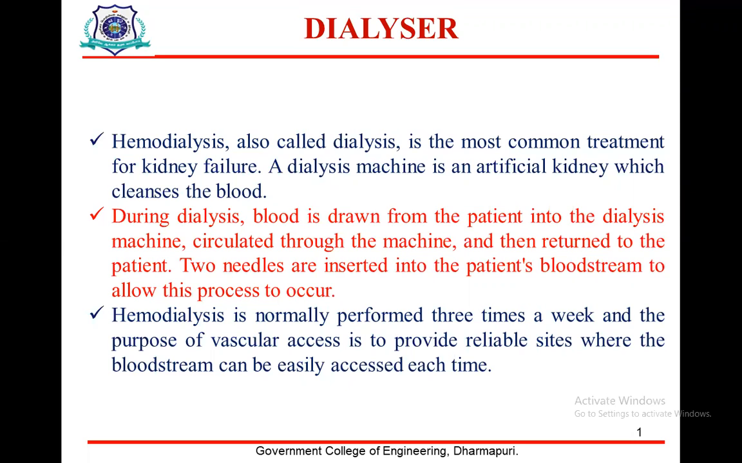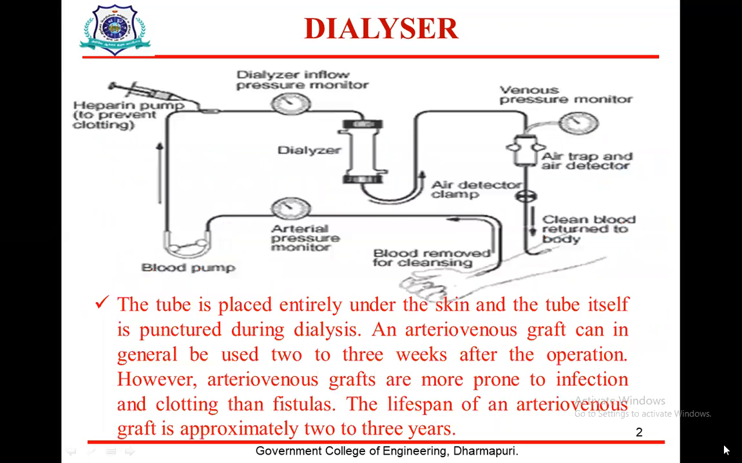Hemodialysis is normally performed 3 times a week, and the purpose of vascular access is to provide reliable sites where the bloodstream can be easily accessed each time. This is the dialysis machine. You will see that the tube is placed entirely under the skin, and the tube itself is punctured during dialysis.